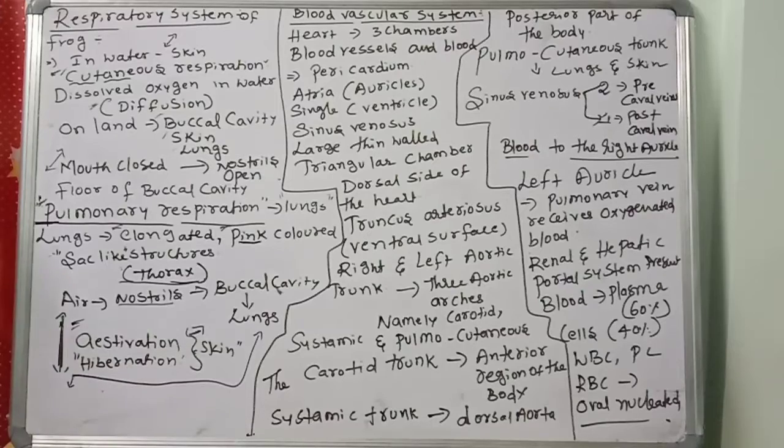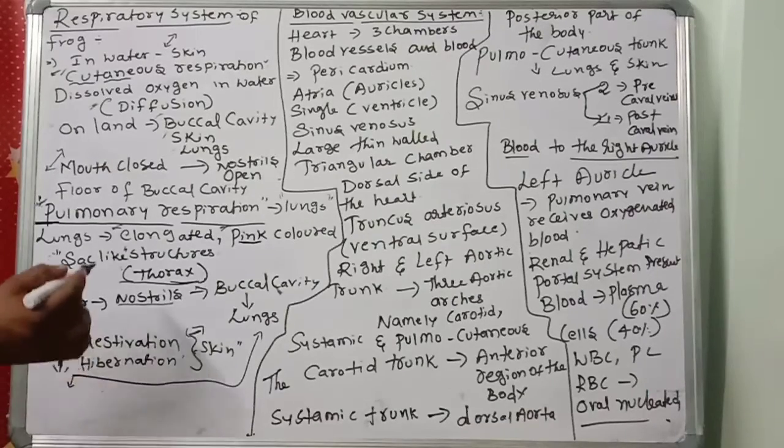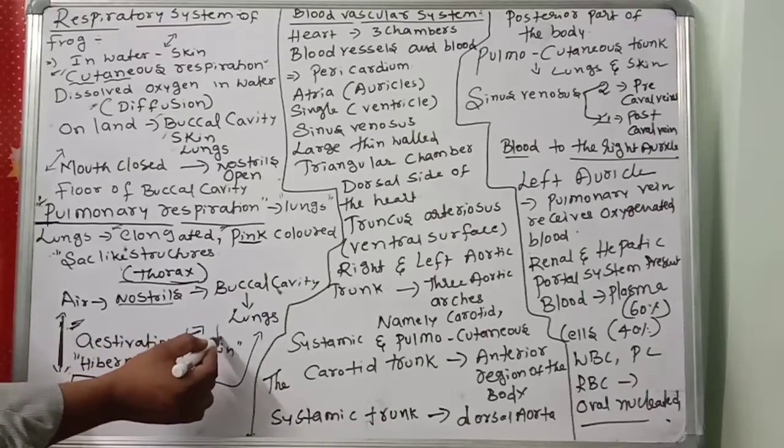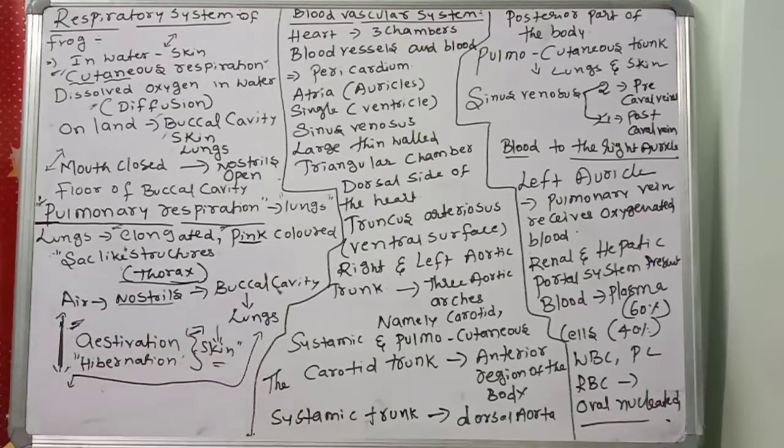When it is too cool in the winter, they also go to sleep. The winter sleep is called hibernation. The summer sleep is called aestivation. Summer sleep, aestivation. Winter sleep, hibernation. In those periods also, these frogs perform respiration through the skin, both in aestivation and in hibernation.